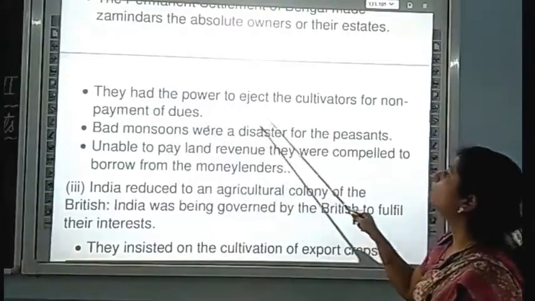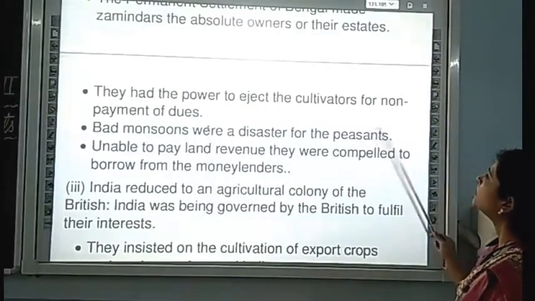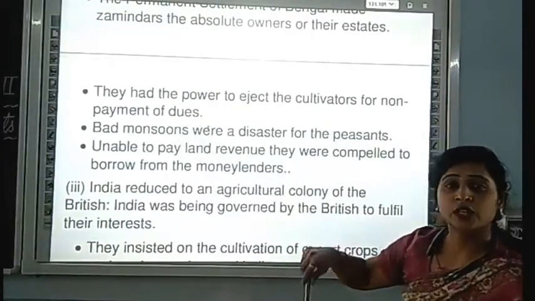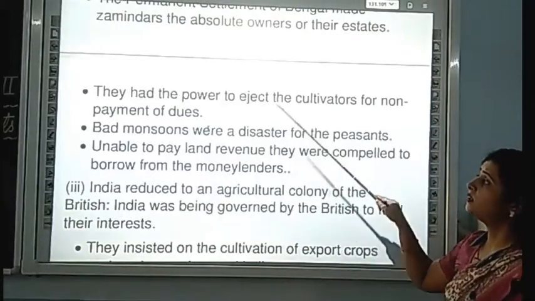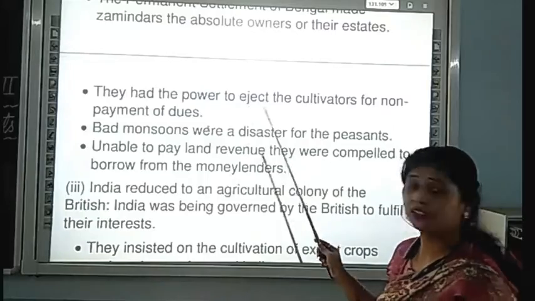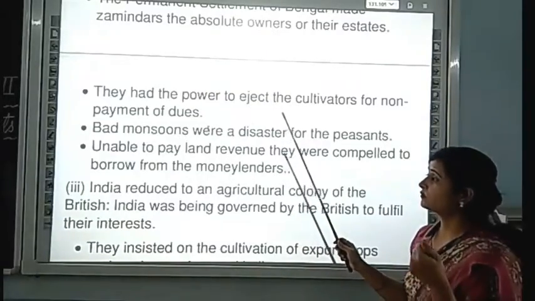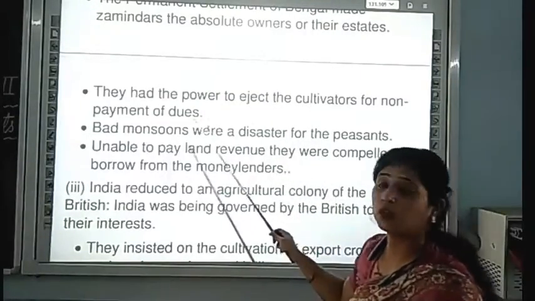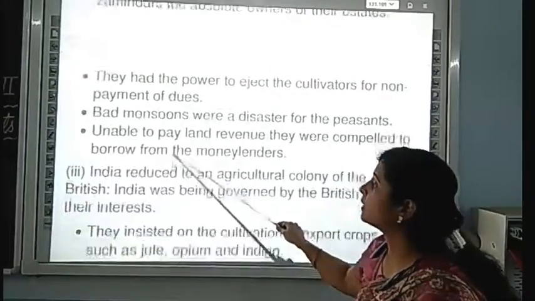They had the power to punish the cultivators for non-payment of dues. What are they doing? They just punish the cultivators. सजा देते थे अगर वो अपनी ड्यूज को क्लियर पेमेंट नहीं कर पाते थे.